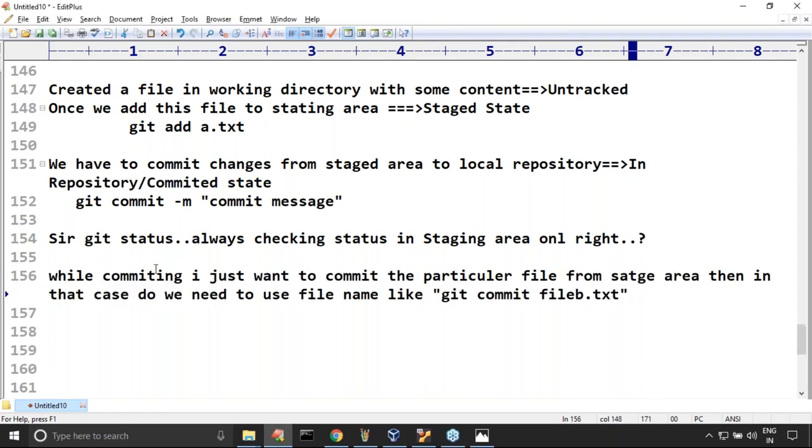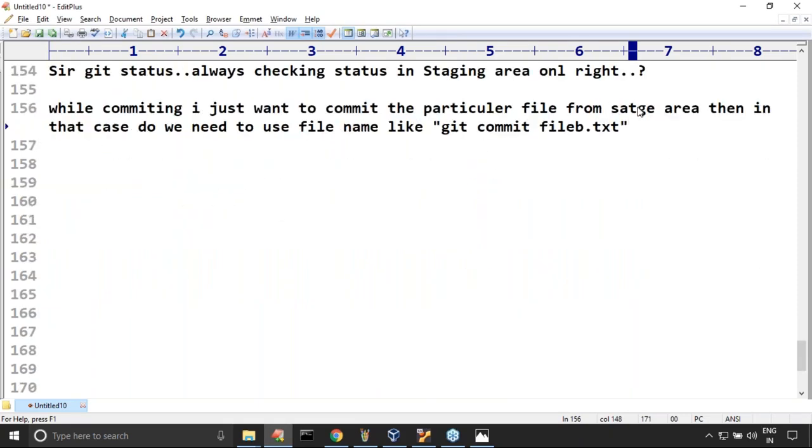Okay, here just observe, while committing, I just want to commit a particular file from the staging area. Then in that case, we need the file name with git commit? No, there is no such terminology. In the staging area, whatever changes are there, the changes which are not there in the repository, all those changes will be committed. Getting it? If you don't want to commit, you can remove them from the staging area. That possibility is there. How can you remove from the staging area?